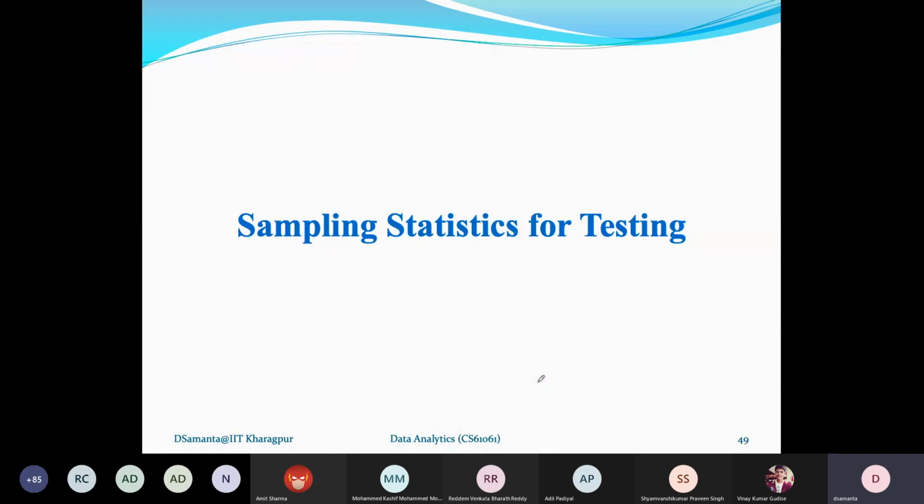Now, we have discussed the first step. The first step is to decide the null hypothesis and alternate hypothesis.